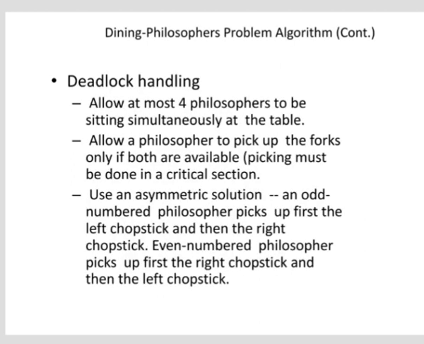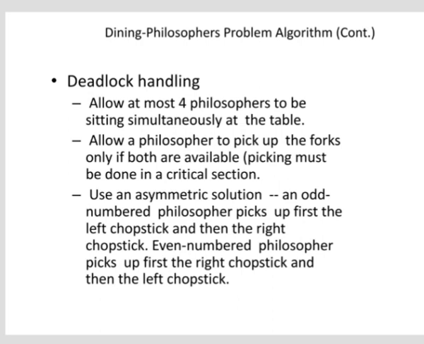So the deadlock handling. It allows at most 4 philosophers to be sitting simultaneously at the table.